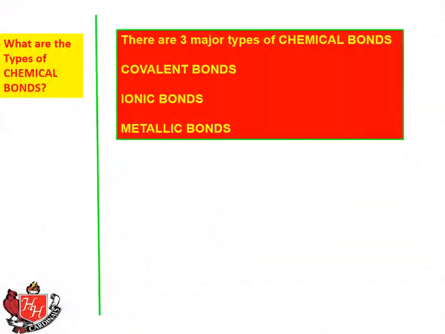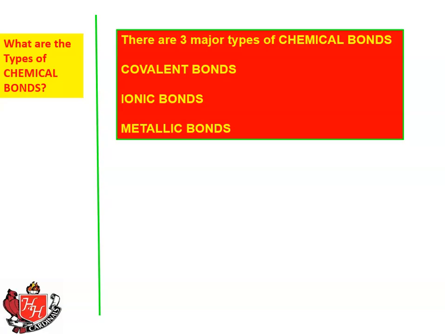So there's three major types of chemical bonds. And again, that's such an amazing fact that everything in the universe is created because these atoms join together, and there's only three different ways that they do it. It's really, really amazing. One is covalent bonds, the second is ionic bonds, and the third is metallic bonds.